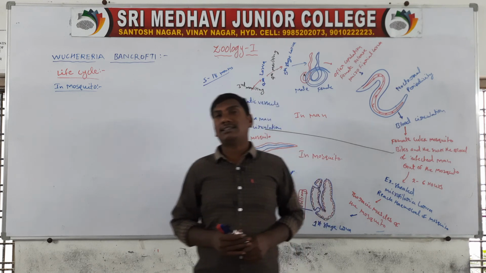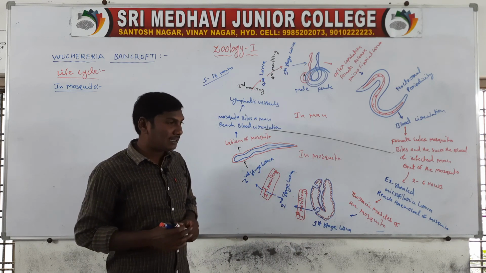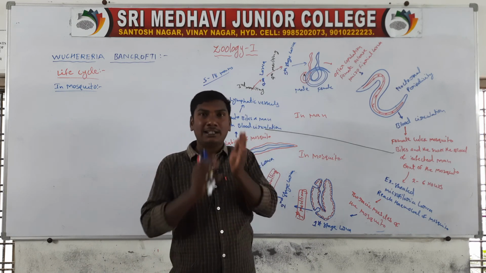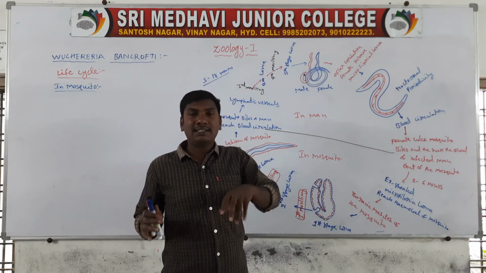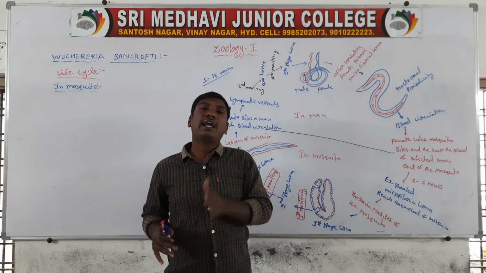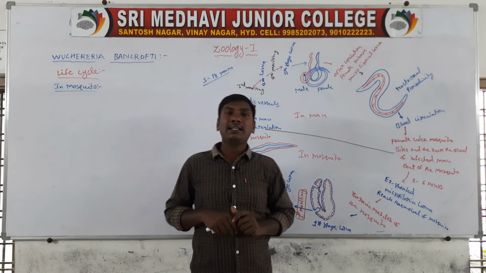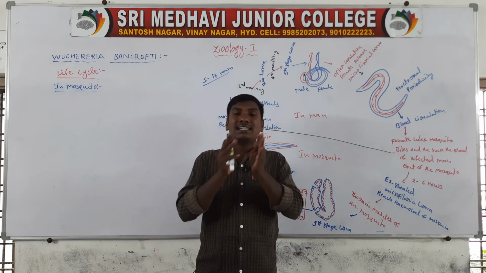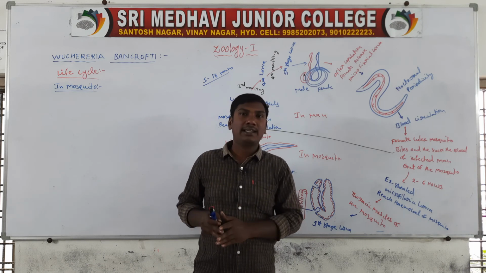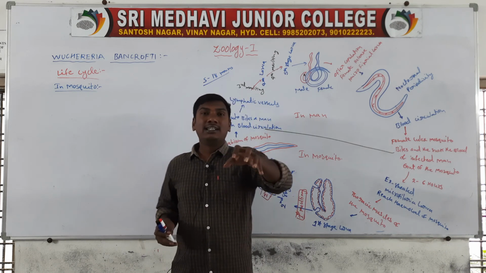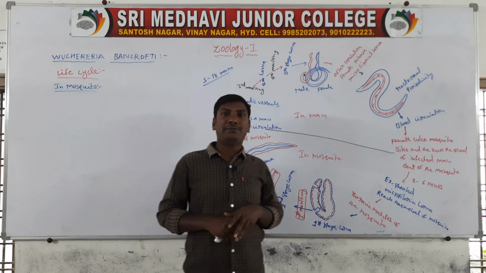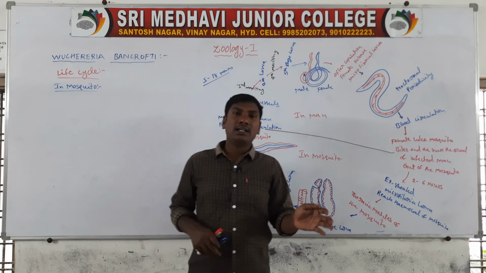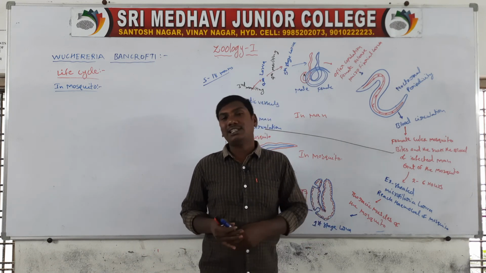Next one, prophylaxis. Prophylaxis means spraying the mosquito living areas like ponds and pools with DDT or BHC, benzene hexachloride, or dichloro-diphenyl-trichloroethane. Next one, introducing larvivorous fishes like Gambusia fishes, or insectivorous fishes.